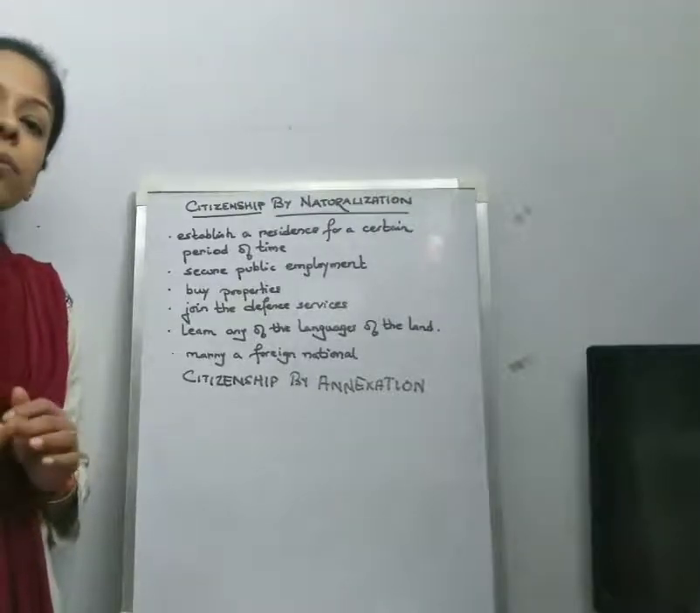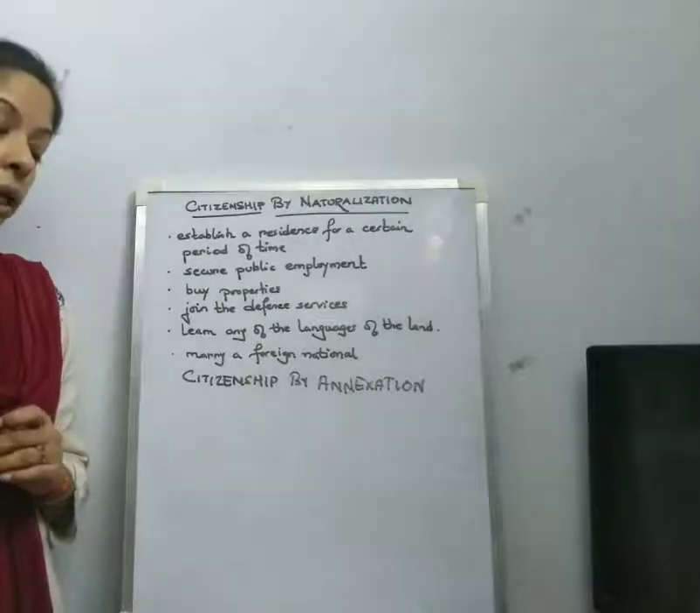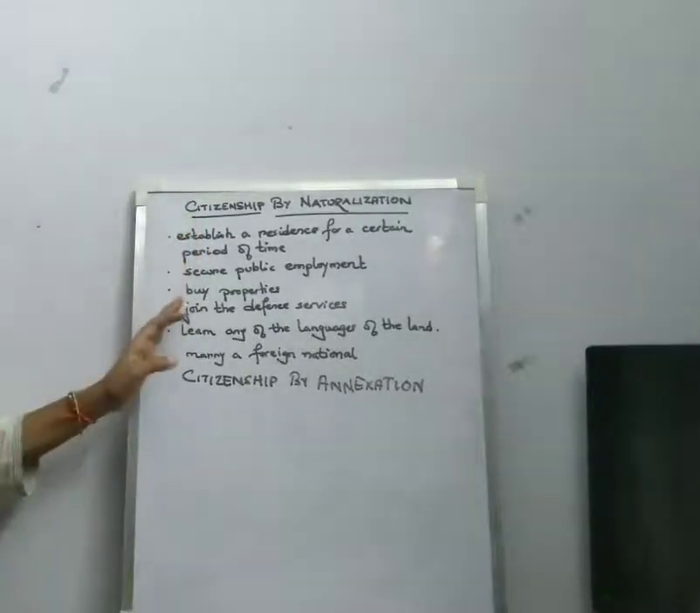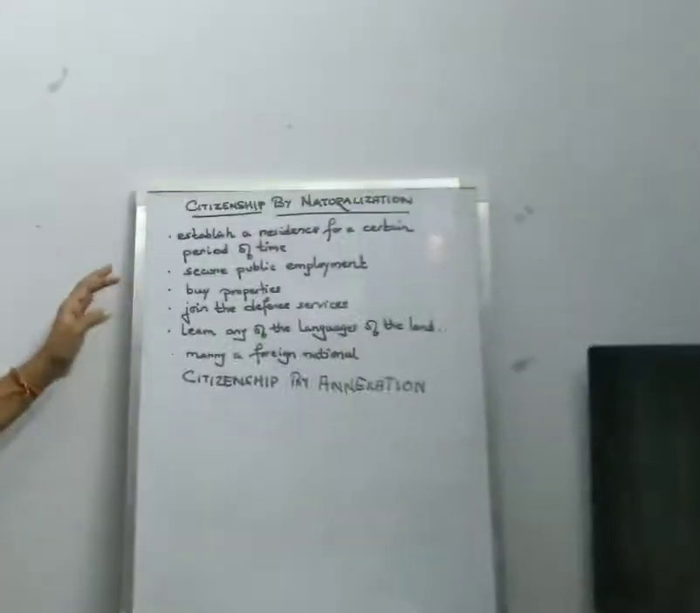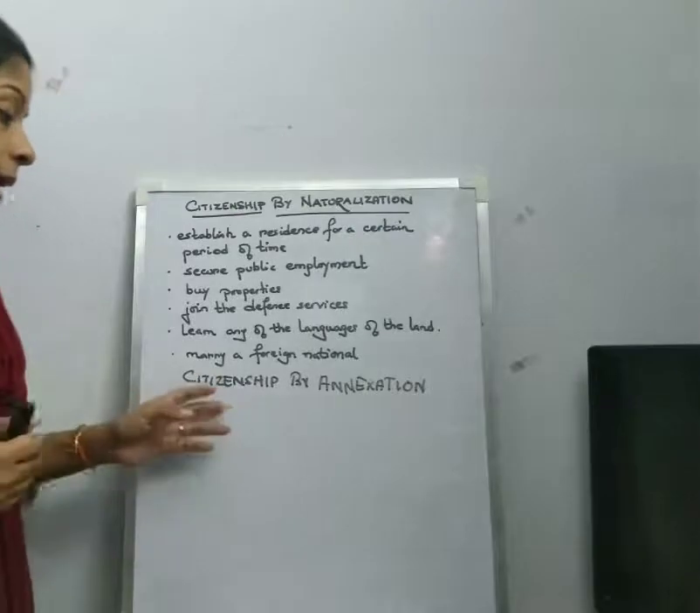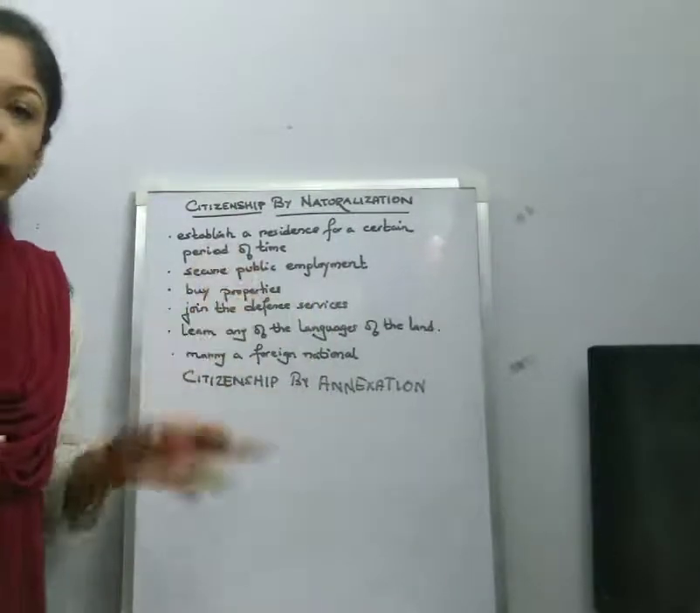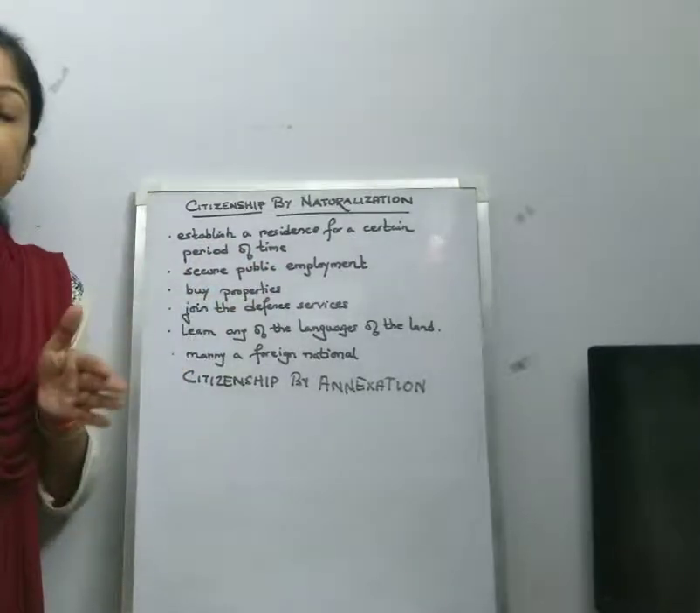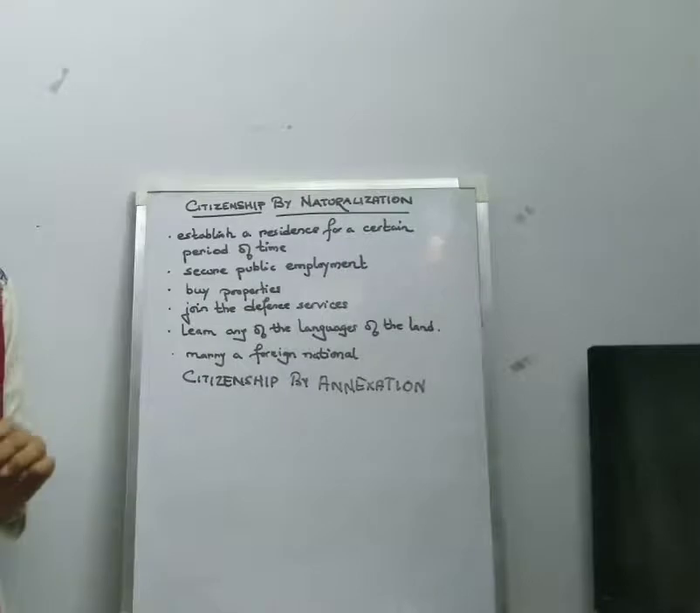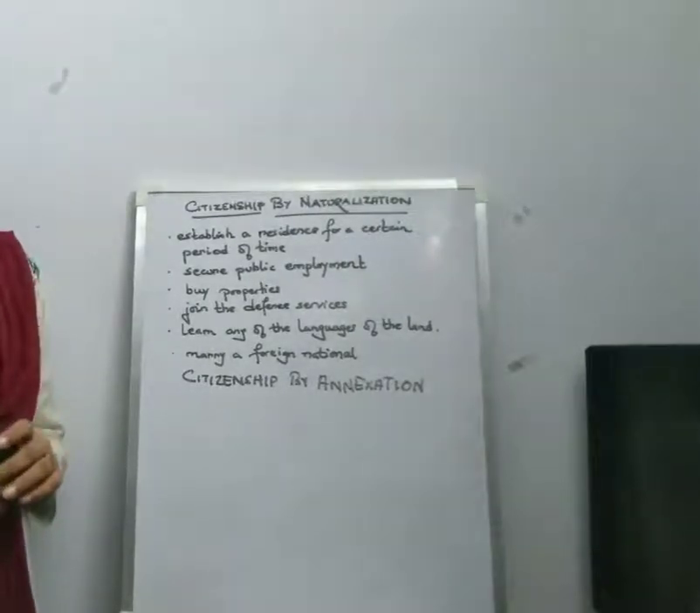And so in that case, we can say that USA is following partial naturalization. And these are the methods of acquiring citizenship. There is another method of acquiring citizenship, that is by the annexation of territory. When a particular territory is incorporated or becomes the part of another state, then the people residing in that particular territory get the citizenship of the state.